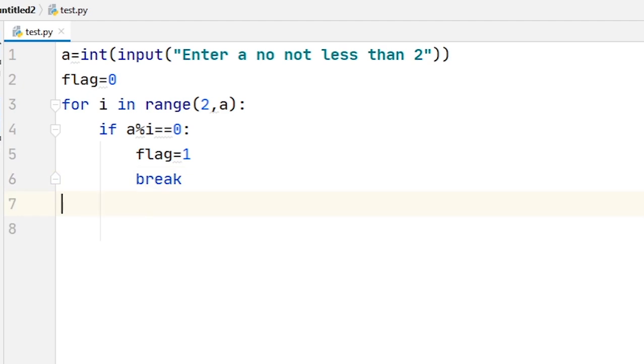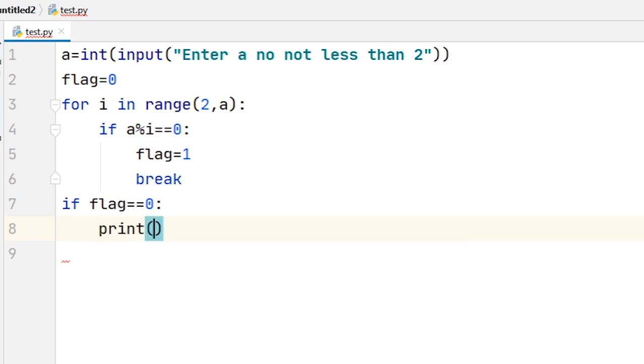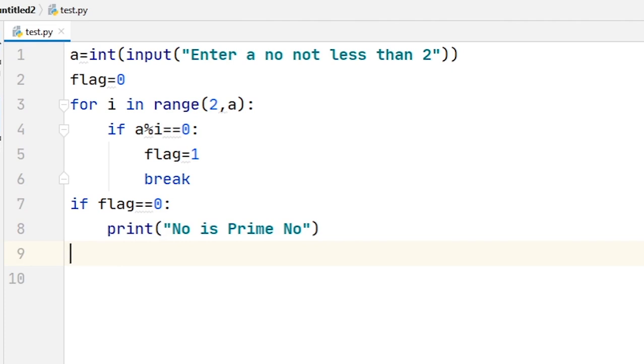That's it. If the value of flag is 0, it means the number is a prime number. Else the number is not prime.